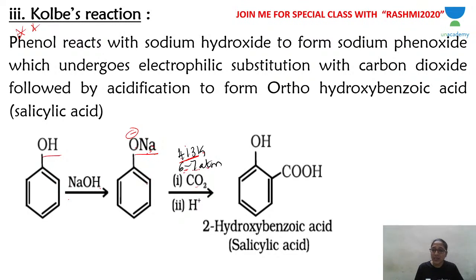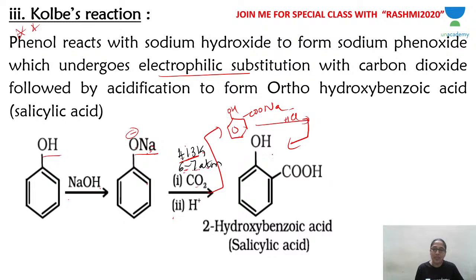Sodium phenoxide undergoes an electrophilic substitution reaction with carbon dioxide, followed by acidification. This is the second step. With carbon dioxide, this is the product formed. You will get OH and COONa. Which on treatment with the acid HCl, you get this compound, salicylic acid.